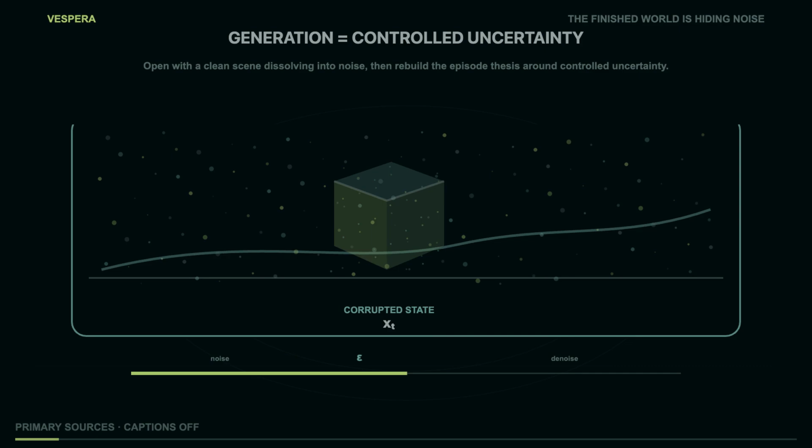Keep 7 variables on screen. x0 is clean data. xt is a noisy state. Epsilon is noise. Theta is the learned predictor. C is the condition. S is a world state. A is an action. We will return to the same variables until the final distinction becomes almost annoyingly obvious. A generated video is not automatically a world model.